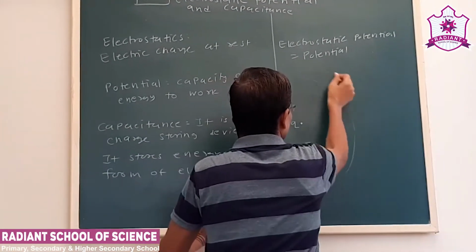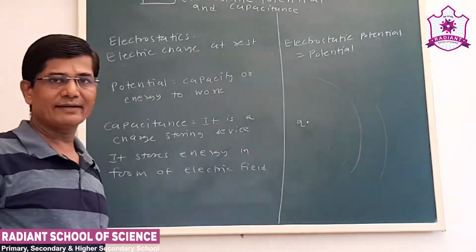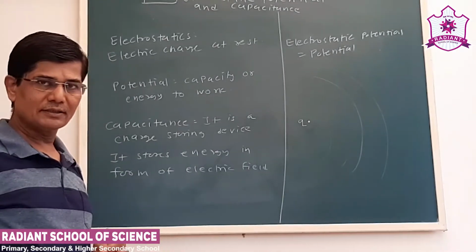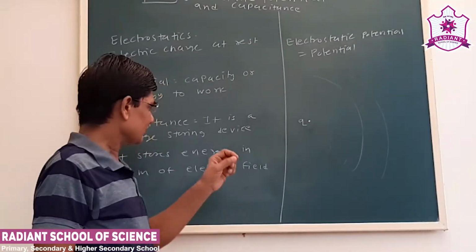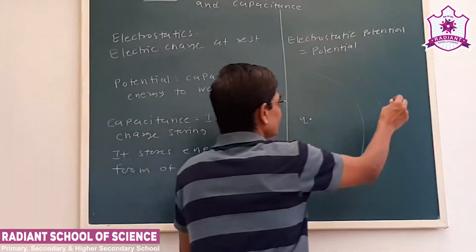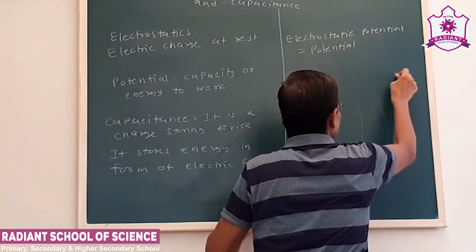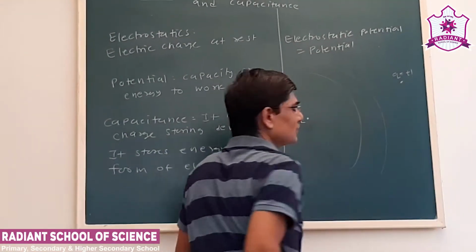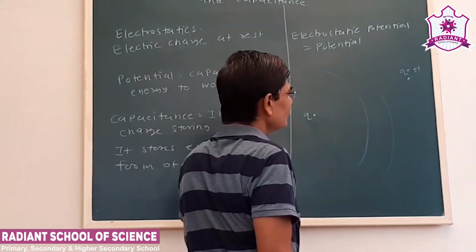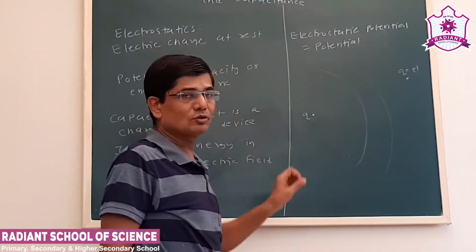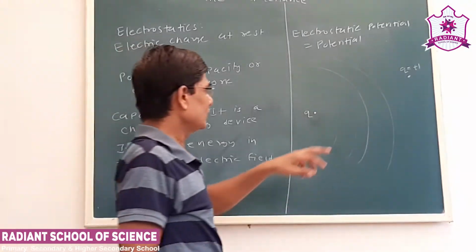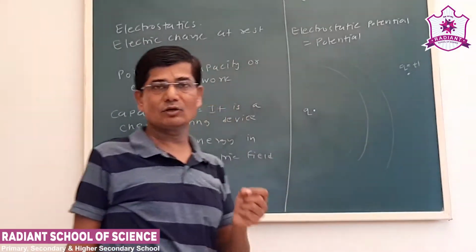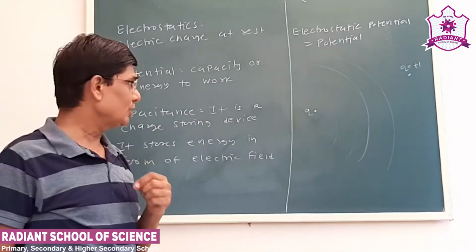The region around the electric charge in which the effect of the charge prevails is called electric field. Now consider a unit positive charge, that is Q0 or Q1. Let us say our source charge is a positive charge. Now we know our test charge is always a unit positive charge.